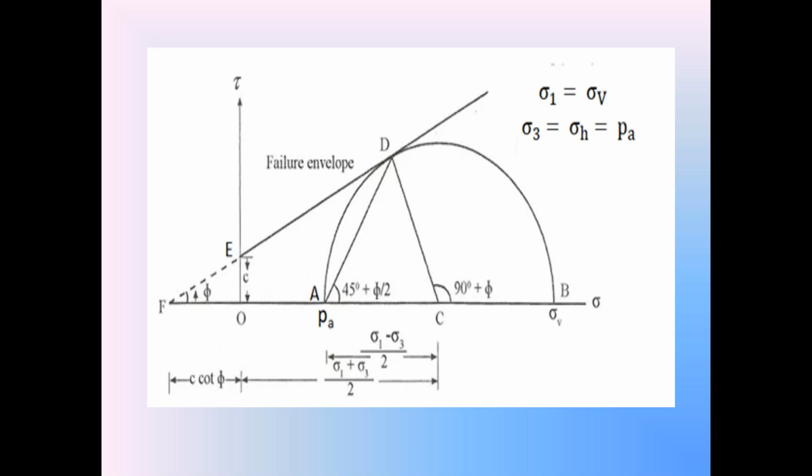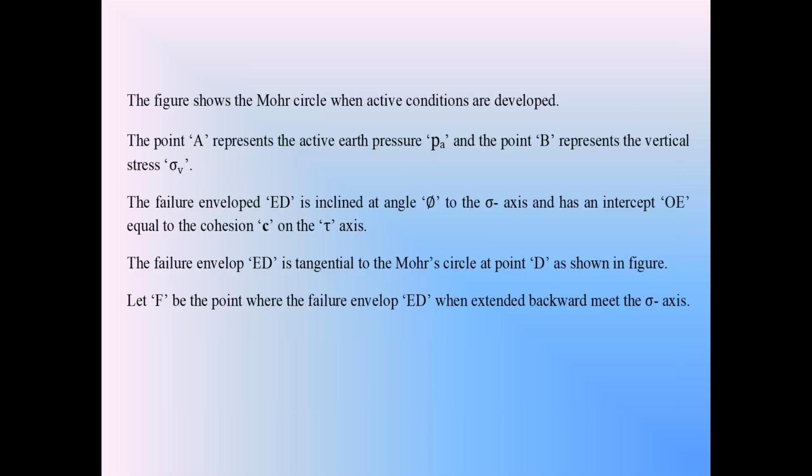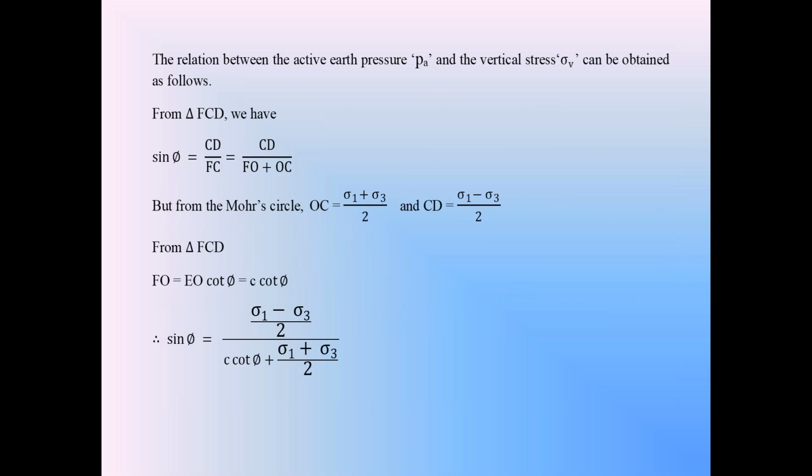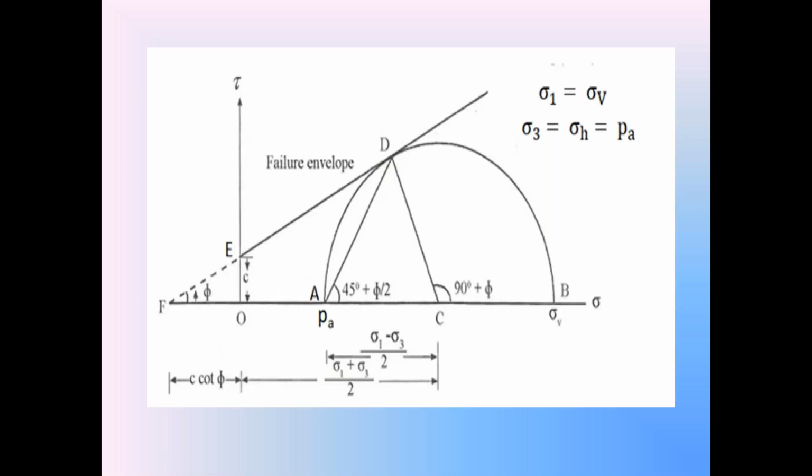So consider the right angle triangle CDF in the diagram. In that right angle triangle CDF, sin phi is equal to opposite side CD divided by hypotenuse FC. That FC can be written as the length FC is equal to OF plus OC. So check that length FC in the diagram here. This is hypotenuse CF.